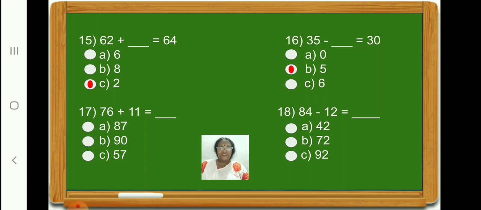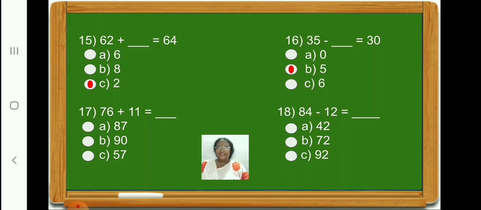35 minus 5 is equal to 30. Now, children, let us go on to question 17. Children, here we have to add 76 plus 11.